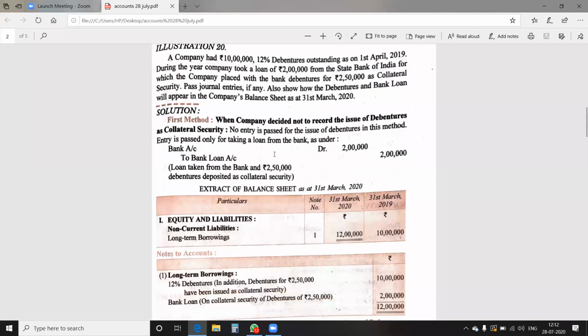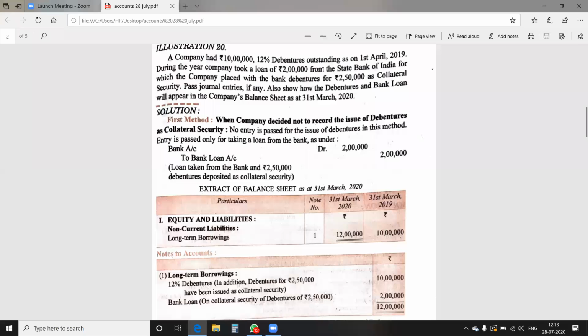Let's go with the first method, in which the company does not record the issue of debenture as collateral security. In that case, only a single entry of the loan will be passed, and that will be bank account debit to bank loan account. And in the narration, it is to be mentioned the loan taken from the bank is rupees 2,50,000 and debenture deposited as collateral securities.